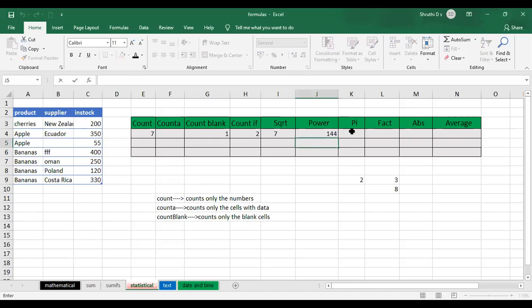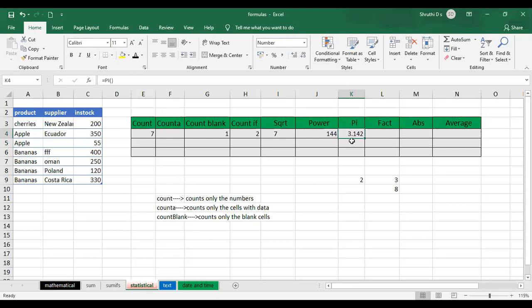So how do I use that? C is equal to PI of, just write the formula, nothing else you have to do. Just press enter, the complete value you can get over here. Understood? If you want to remove the decimal points, just select the cell and click on this. It is going to give you more numbers. If at all you want to remove the decimal places, you can just do it.